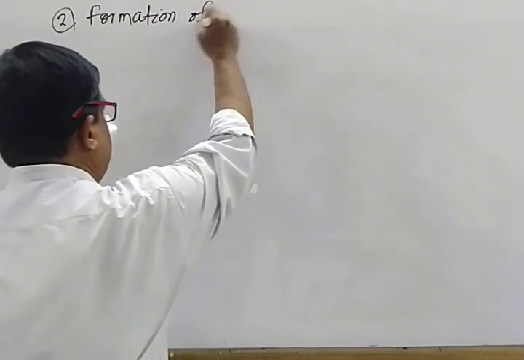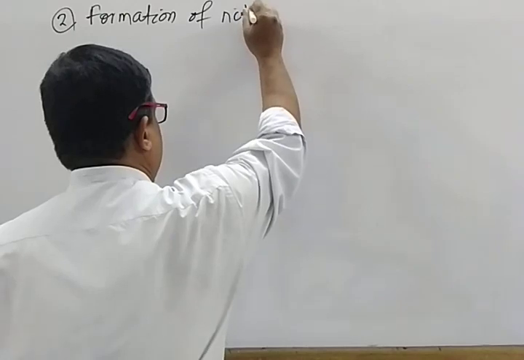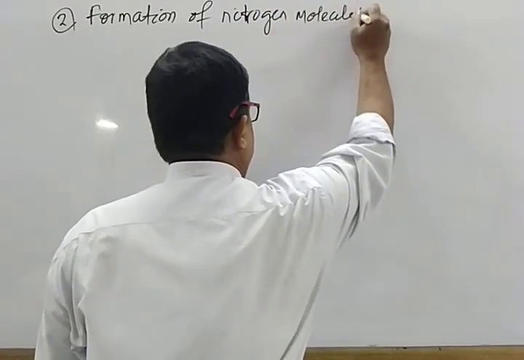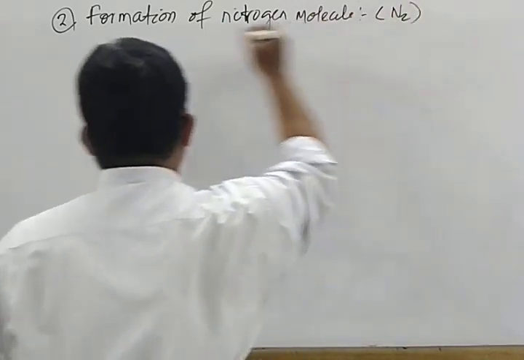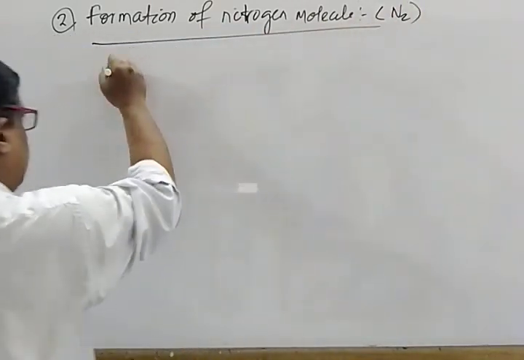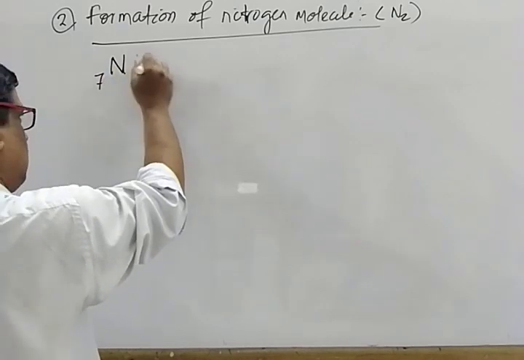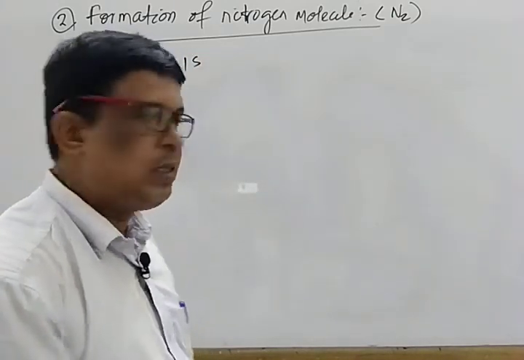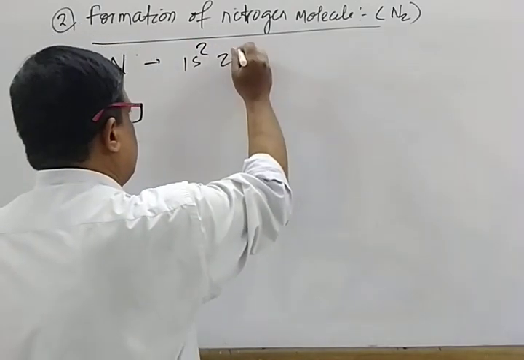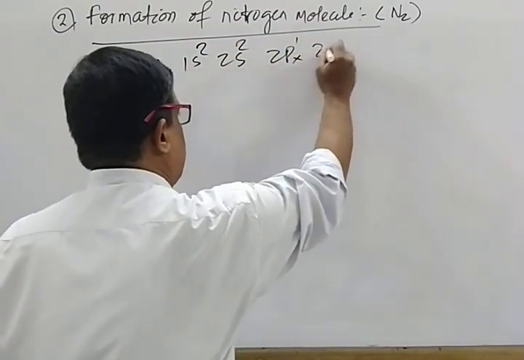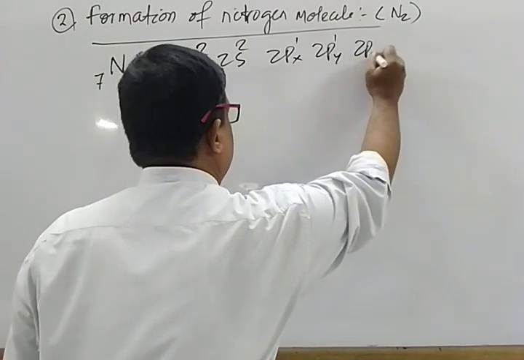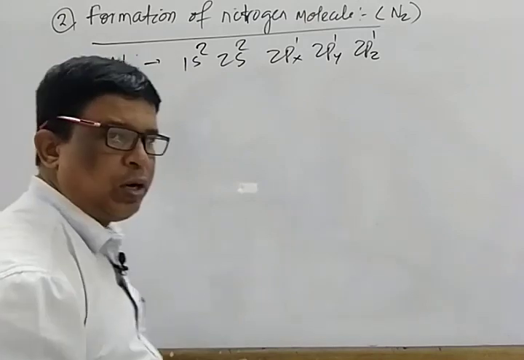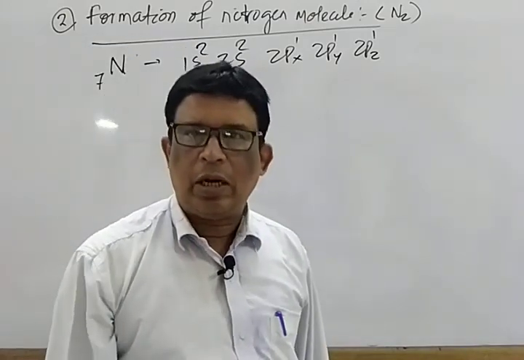The symbol is N2. We know nitrogen has atomic number 7. What is the electronic configuration? That is 1s2, 2s2, 2px1, 2py1, 2pz1. So here 3 unpaired electrons are there.